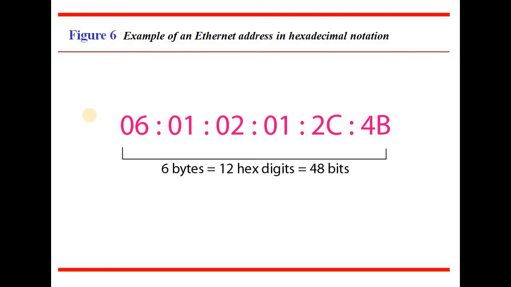Here you have the next topic. The next topic is called addressing. We already know that the Ethernet address is indicated with 6 bytes, which is 48 bits. They are also indicated with hexadecimal notation, and the bytes are separated by a colon, and you can find all those 6 bytes here. Here the bytes are separated by colons.